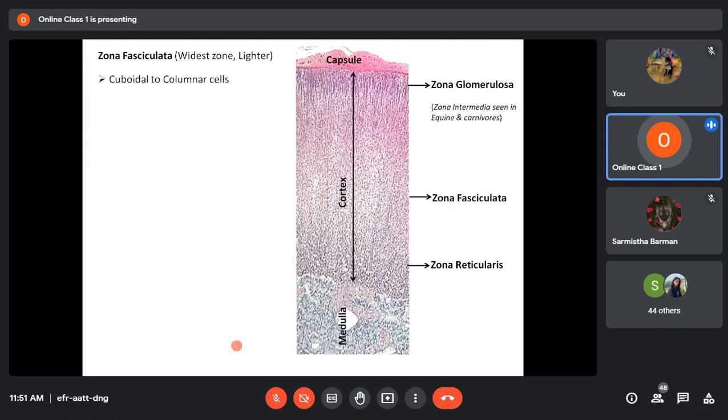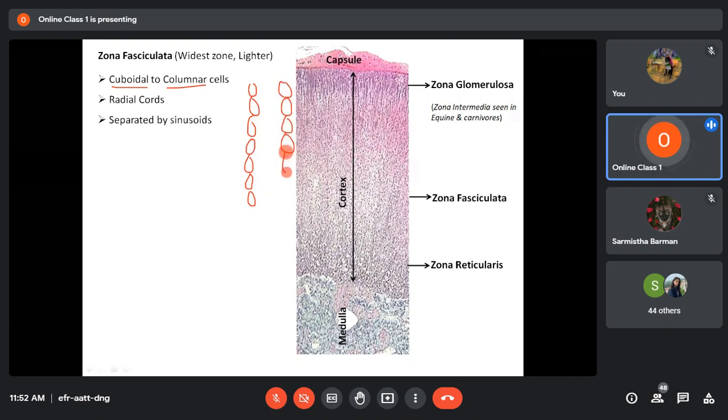Then comes the next zone, the zona fasciculata. The cells of the zona fasciculata, again, are cuboidal to columnar in shape and are always arranged in the form of radial cords. That means this type of arrangement only you will find, no curved cord, only radial or straight cords. In between these cords there will be blood vessels or sinusoids.